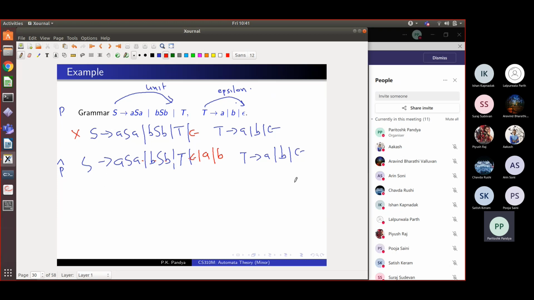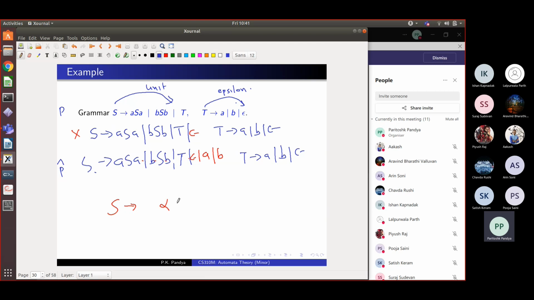Now take the shortest length derivation within this P hat, which gives you a terminal string, such that S goes to some alpha, and within that, this still has a unit production in it, and it still has these epsilon productions in it.